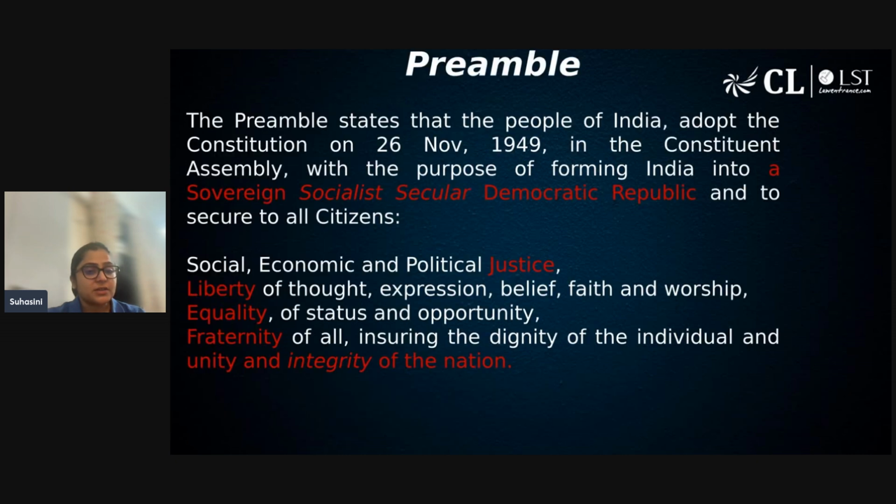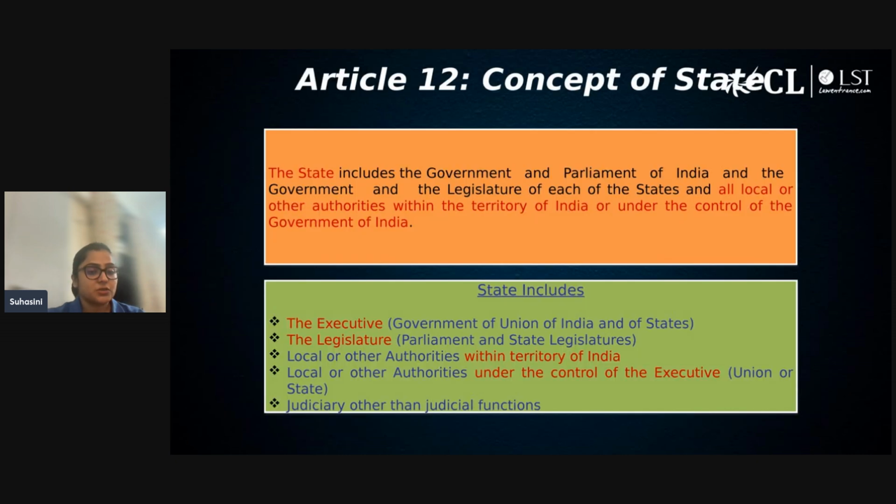Now, as we discussed, fundamental rights are guaranteed by the state. The state is the one who is giving you the right. For that purpose, you need to understand what Article 12 of the Constitution states. Article 12 states that the state includes the government and Parliament of India, and the government and the legislature of each of the states, and all local or other authorities within the territory of India or under the control of the government of India.